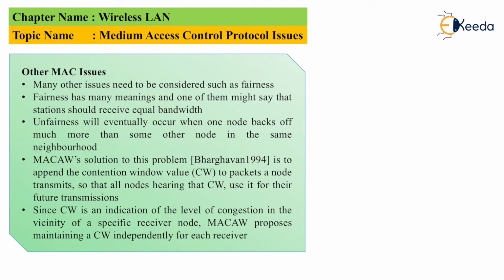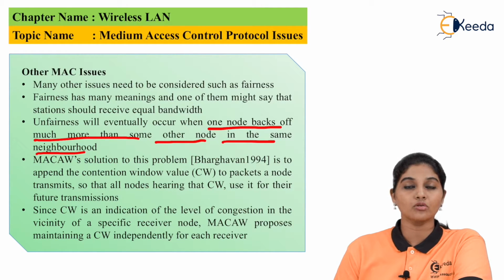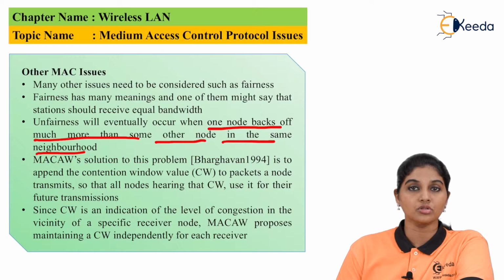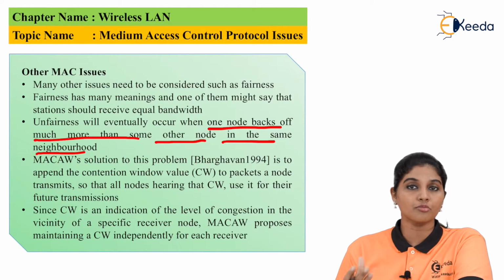Unfairness will eventually occur when one node backs off much more than some other node in the same neighborhood. So if the waiting time of one node is more than the waiting time of another node, then it's not possible that every node gets an equal opportunity to use the medium properly or to share the bandwidth equally. So that results in unfairness, and that is considered one of the important issues in the MAC layer.